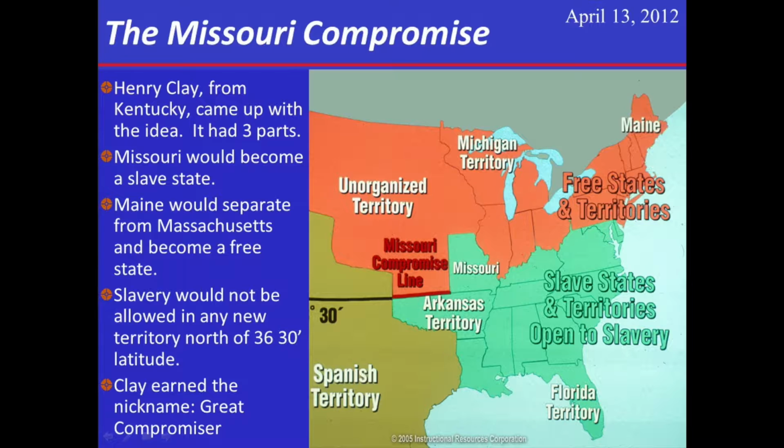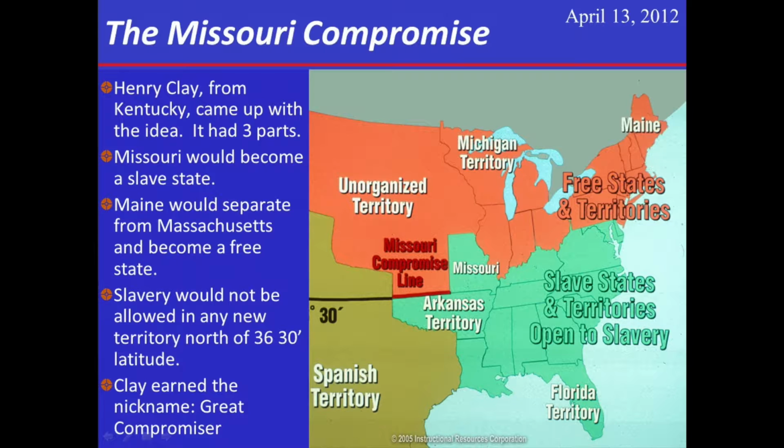Okay, class, the Missouri Compromise is the second cause we're going to look at besides slavery, even though, as I said, slavery is going to be a theme in the Missouri Compromise. The Missouri Compromise started because Missouri wanted to enter the United States as a slave state, but that would shift the balance of power in Congress. There would be more slave states than free states, and the northern congressmen were worried about this. So the compromise was that if Missouri got added as a slave state, Maine would get added as a free state.